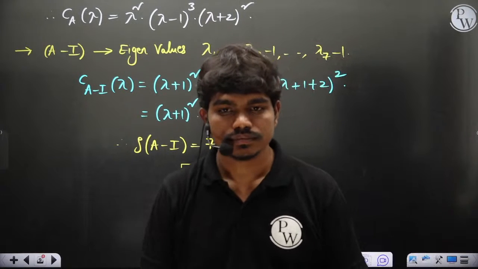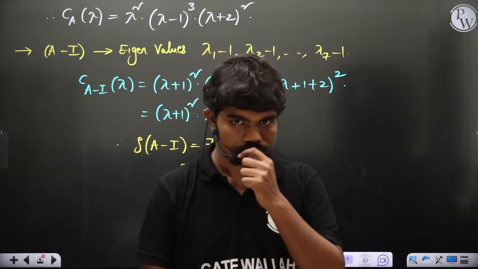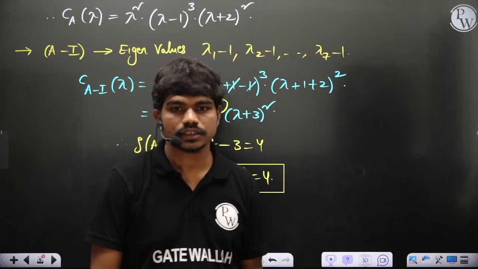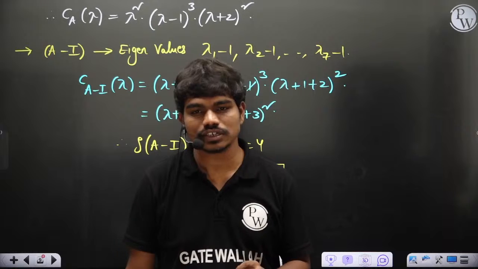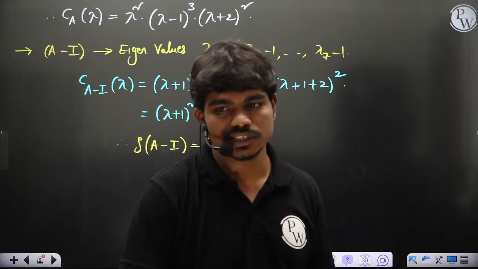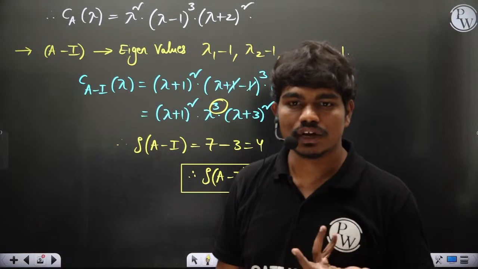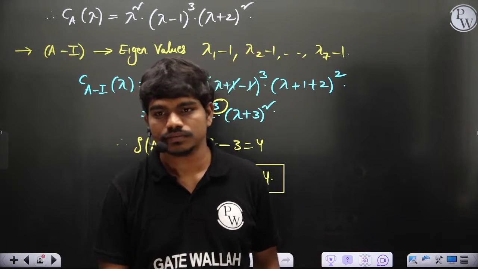Okay, is this clear to all of you? Yes? Did you all enjoy this question? How many of you liked this question? It's a tough question, of course. It's not tough actually if you know that single formula, rank of A is n minus algebraic multiplicity of 0, and a bit of basic knowledge on polynomial equations. It's an easy question to solve, of course.